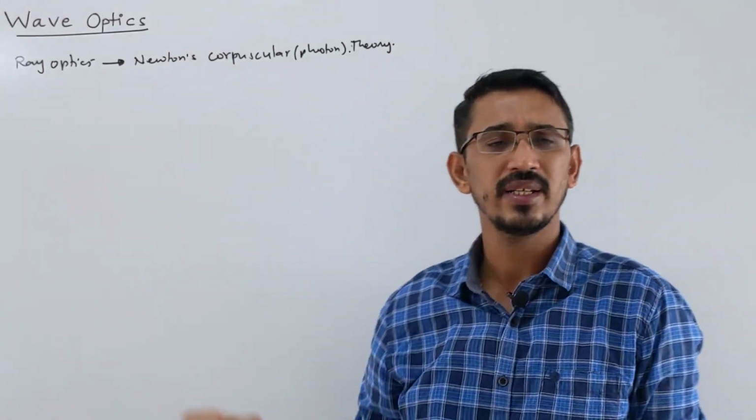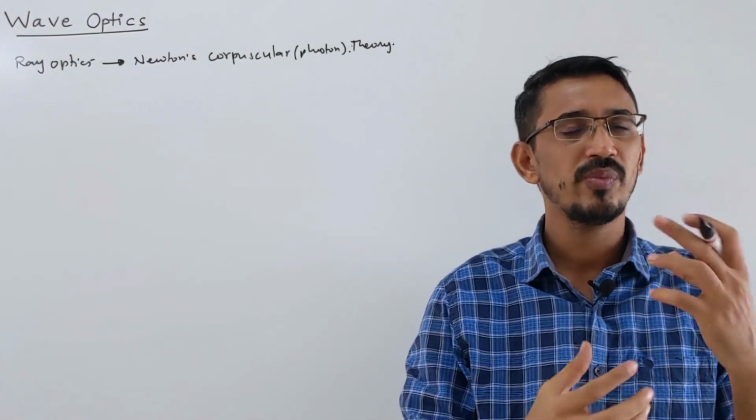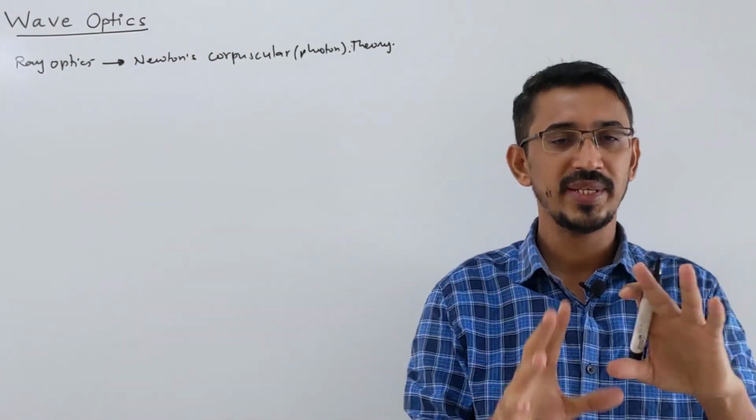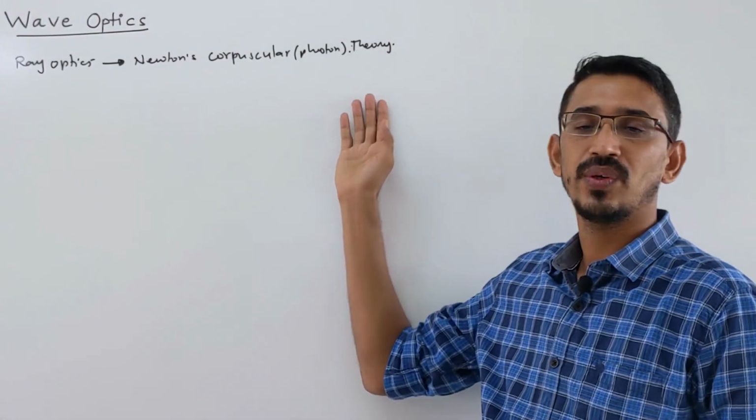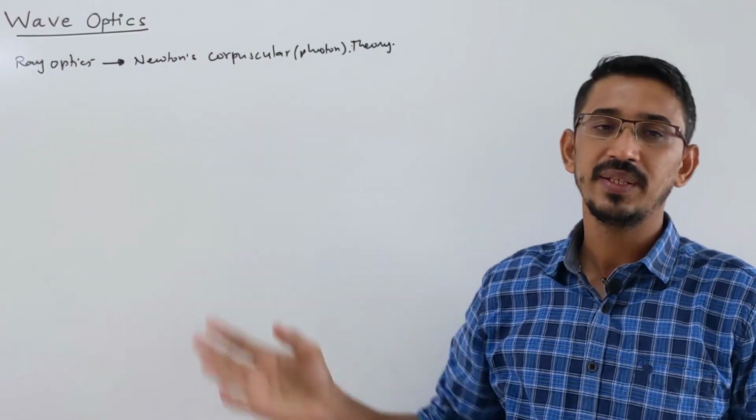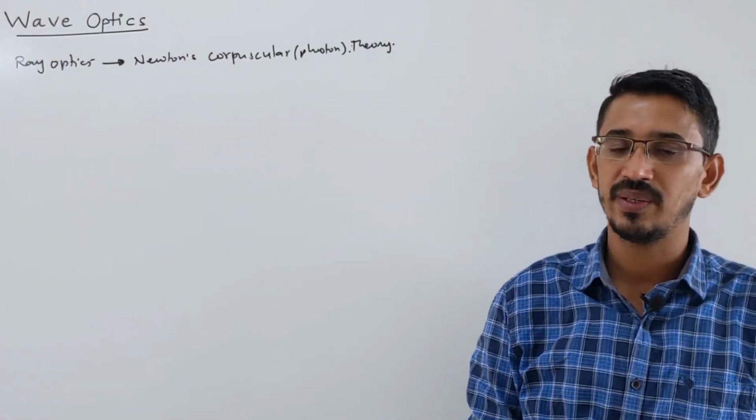What does this theory say? That all luminous bodies constantly emit some particles. They are called photons, or corpuscles. Now they travel at the speed of light, 3 into 10 power 8, in all directions.